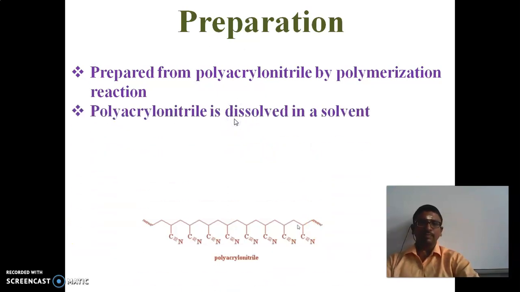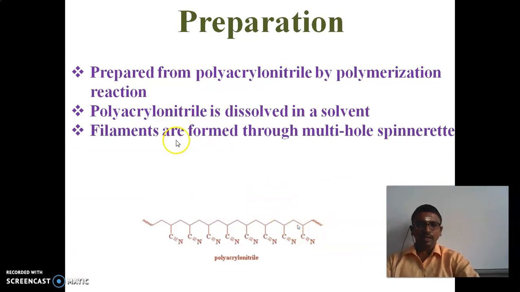Further, the polyacrylonitrile is dissolved in a solvent. So this compound should be dissolved in a solvent, and after that the filaments are formed through a multi-hole spinnerette. How are the filaments formed?